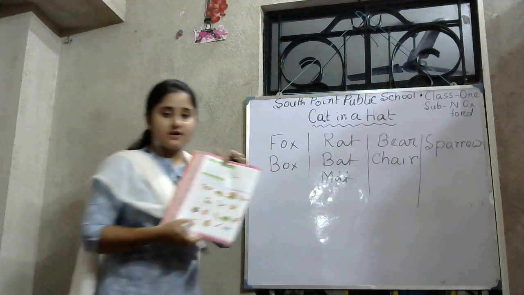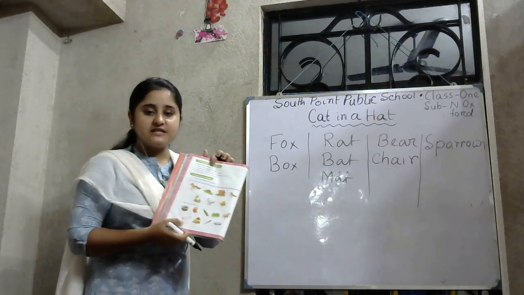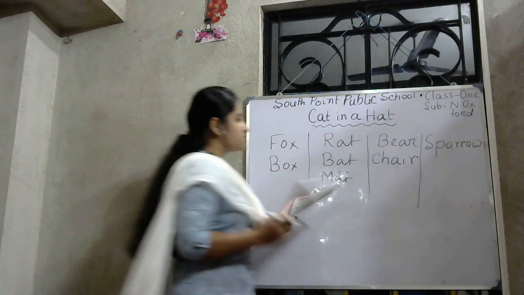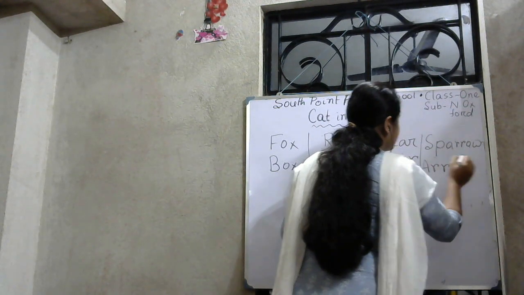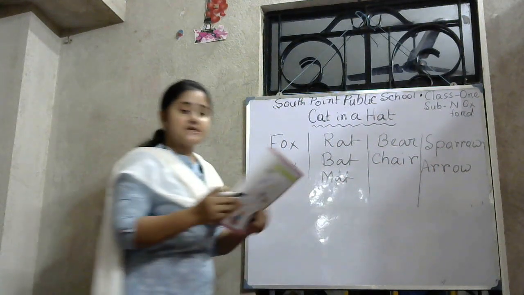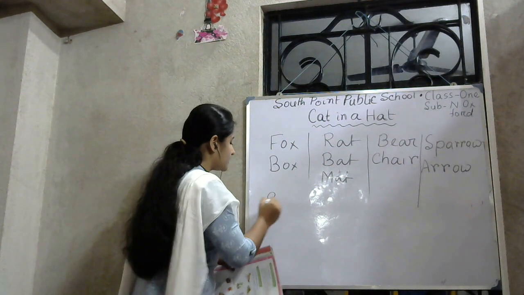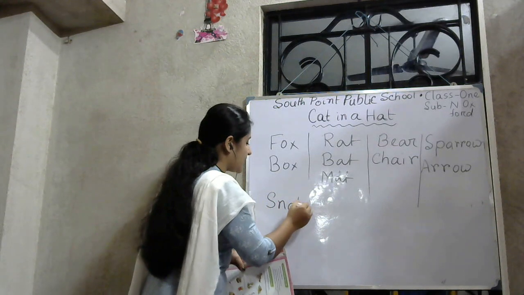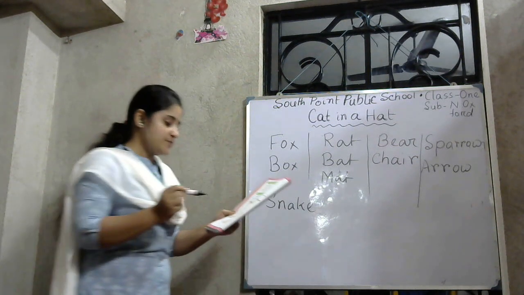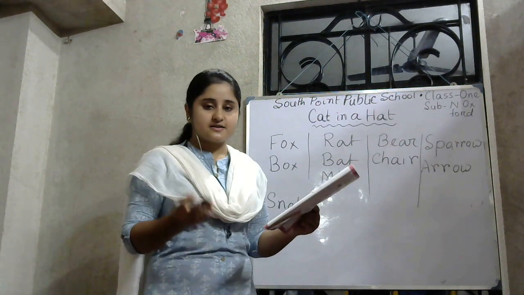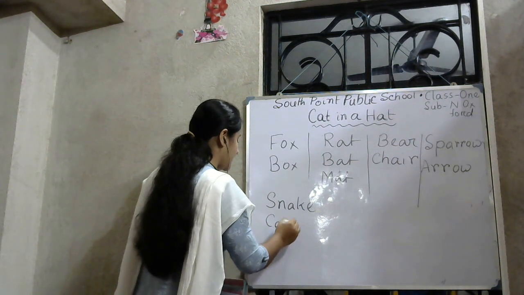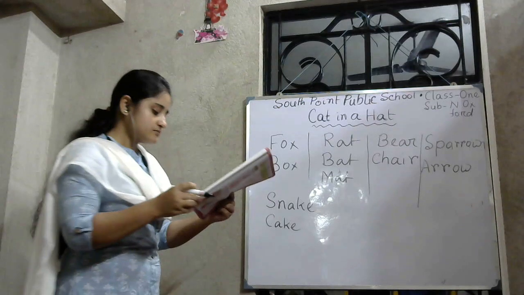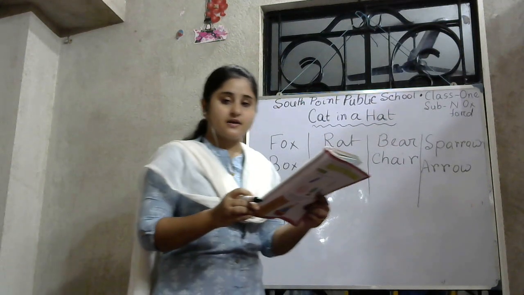And the rhyming word of sparrow is arrow. There is a picture of arrow. So write arrow. A-R-R-O-W. And snake. S-N-A-K-E. Find out the rhyming word of snake. Cake. C-A-K-E.